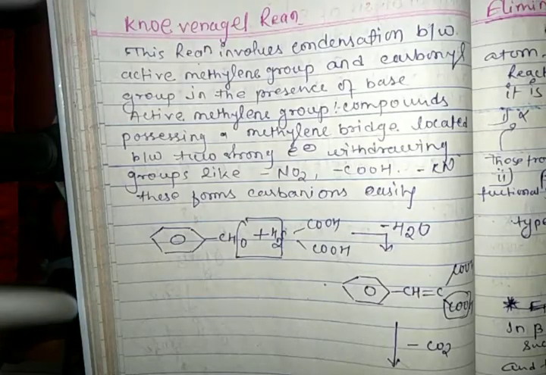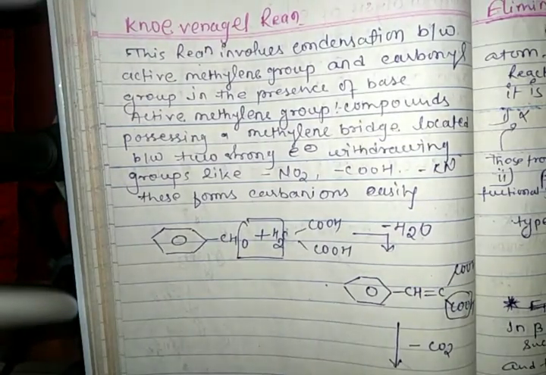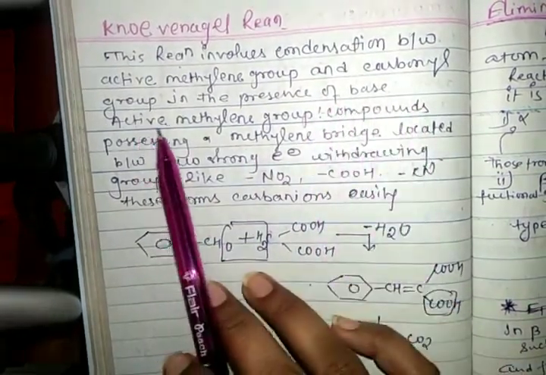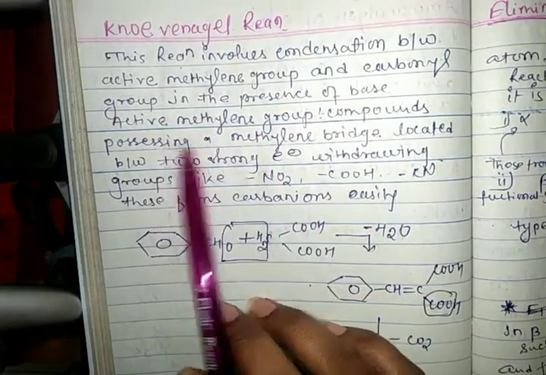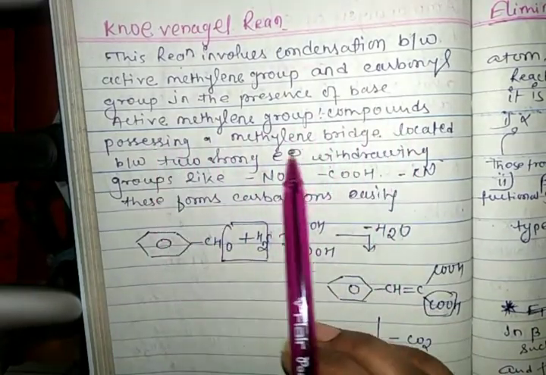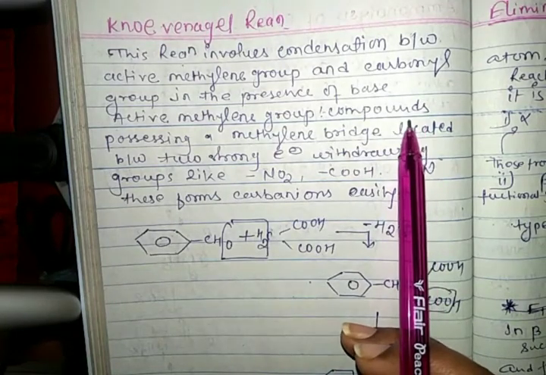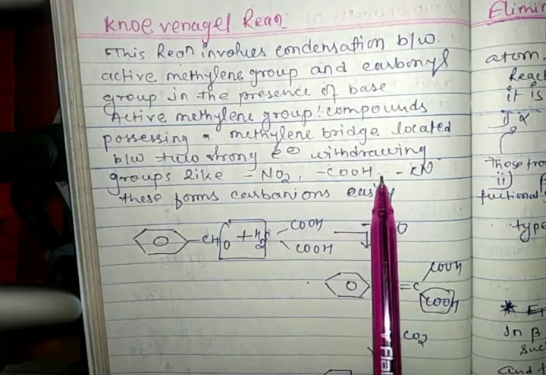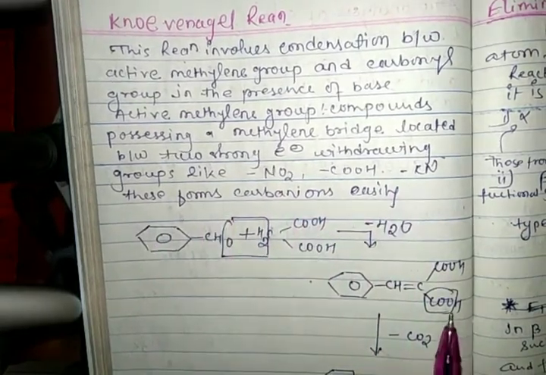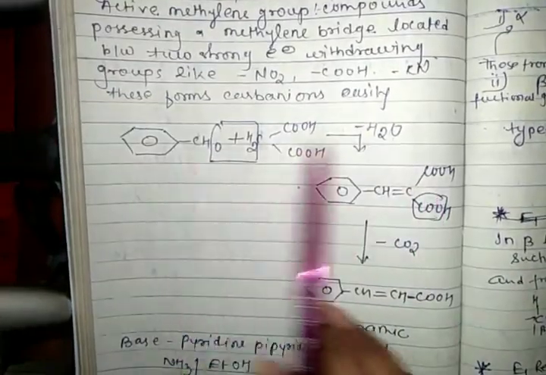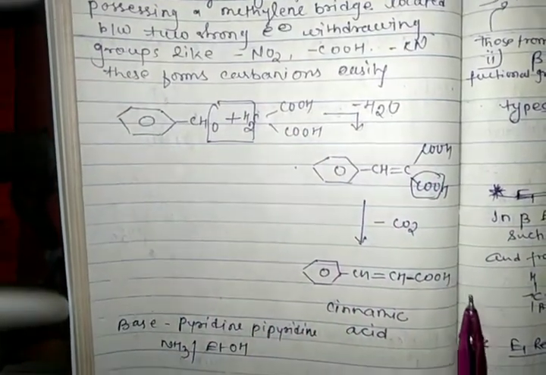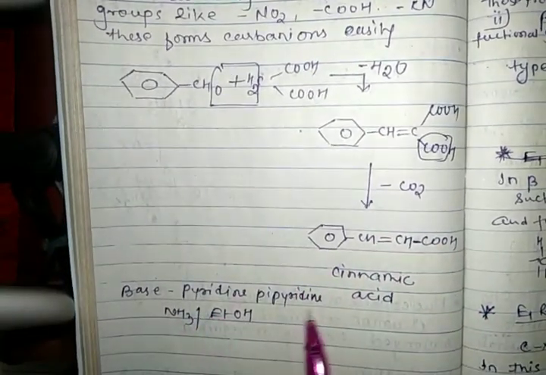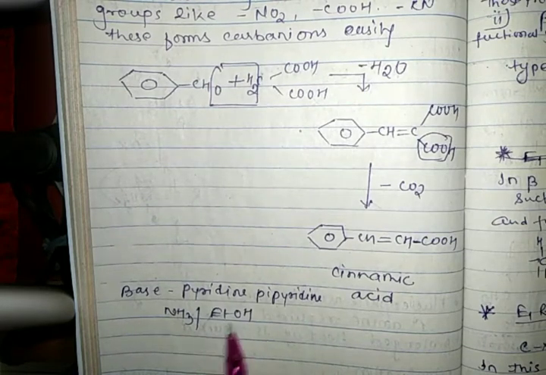Our next reaction is the Knoevenagel reaction. This reaction involves condensation between an active methylene group and a carbonyl group in the presence of a base. An active methylene compound possesses a methylene bridge located between two strong electron withdrawing groups like NO2, COOH, CN. This forms a carbanion easily. This is the example of the Knoevenagel reaction, and this is our last product. And the base is pyridine, piperidine, NH3 or EtOH.